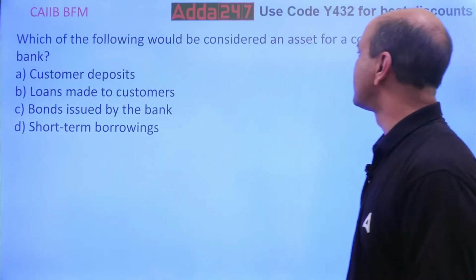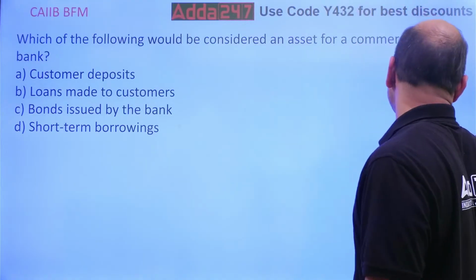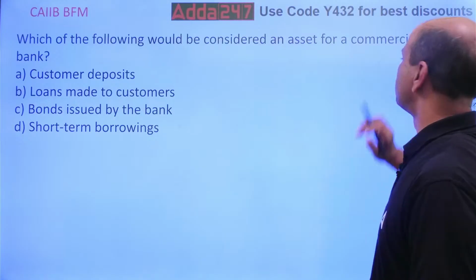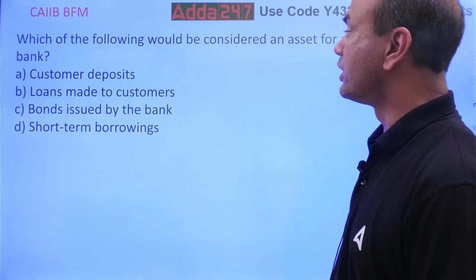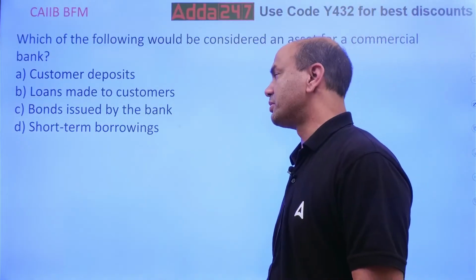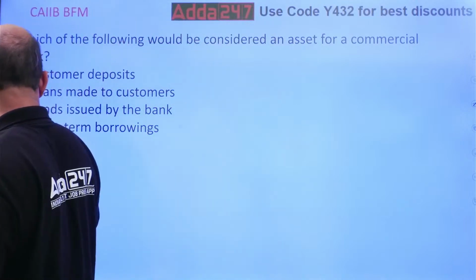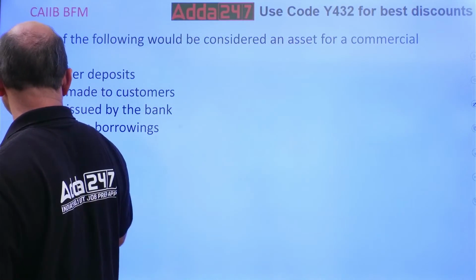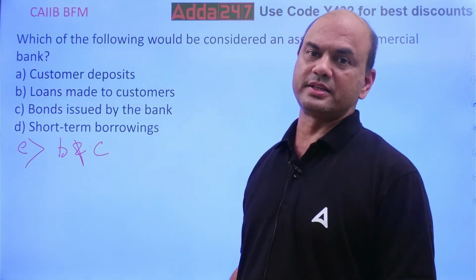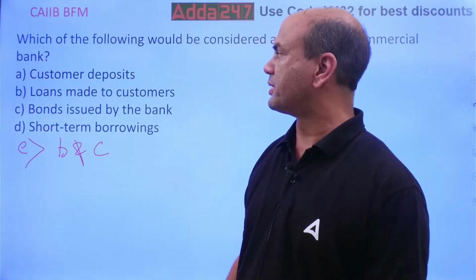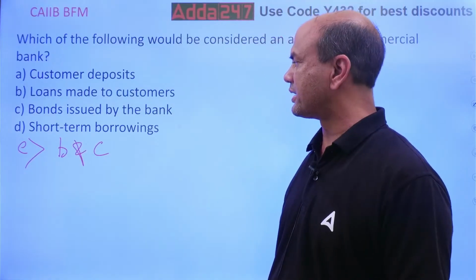Which of the following would be considered as an asset for a commercial bank? Which is an asset for any commercial bank? Customer deposits, loans made to customers, bonds issued by the bank, and short-term borrowings.